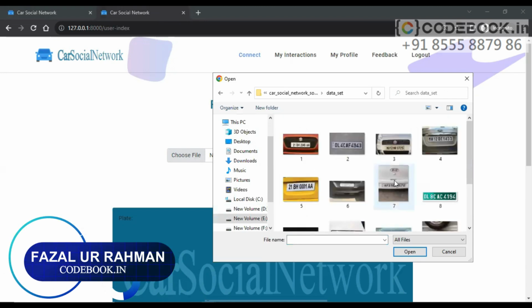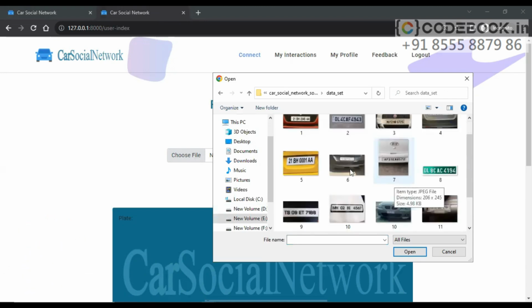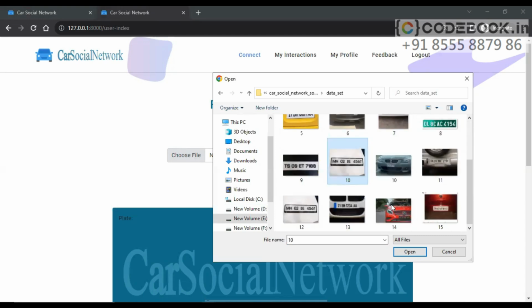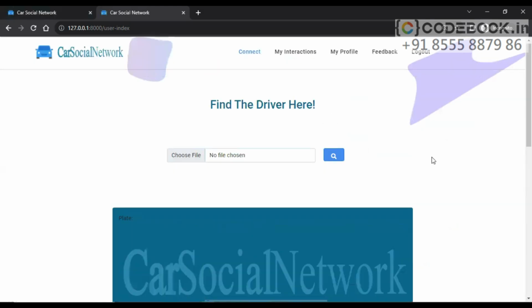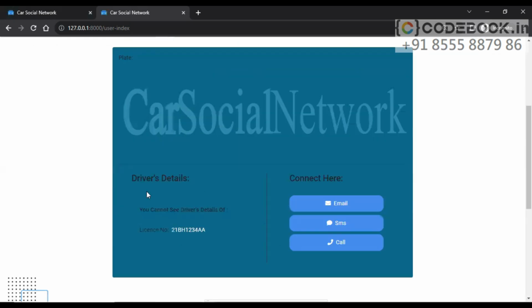So let's upload this image. A preview will be displayed to you. Search. And you can see here the driver's details.